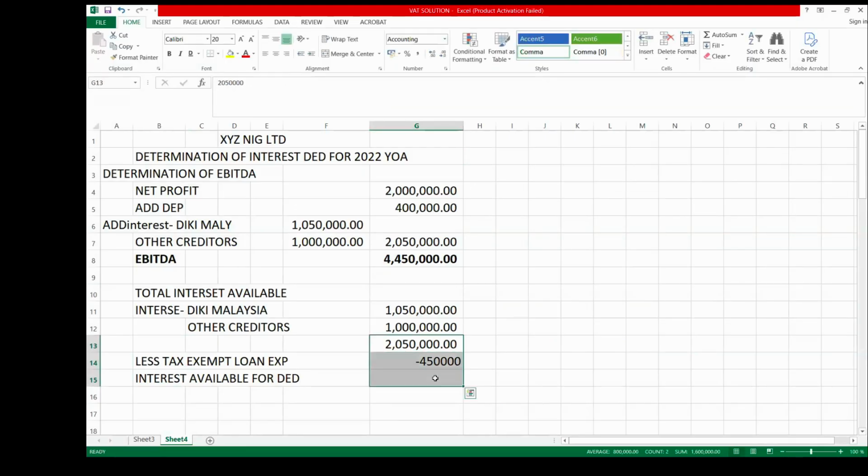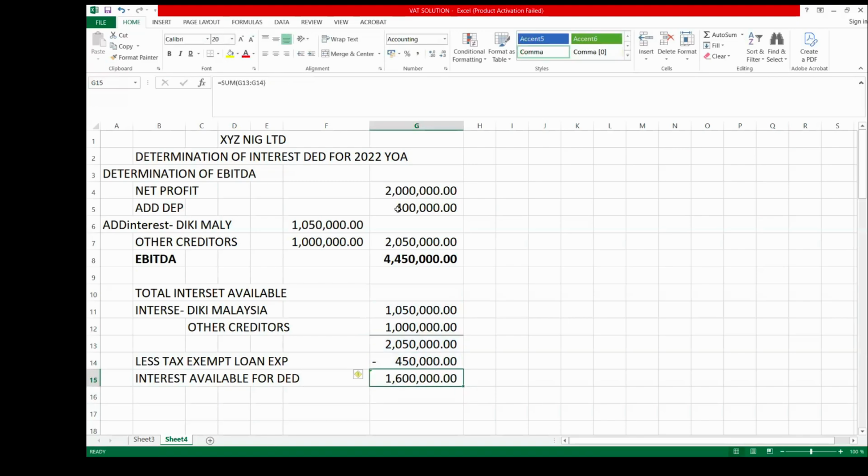So interest available for deduction will be this minus this, the addition of these two, which should give us 1.6 million.